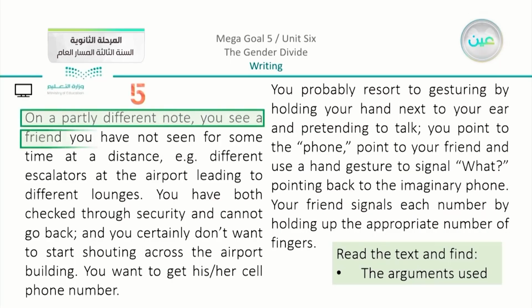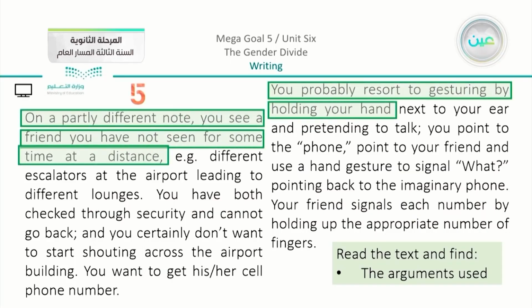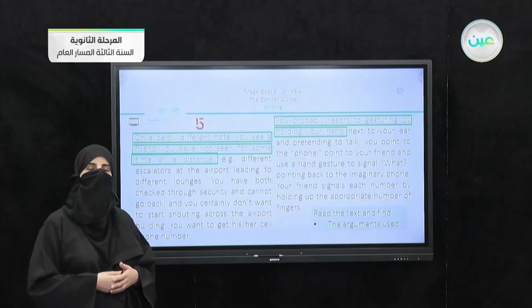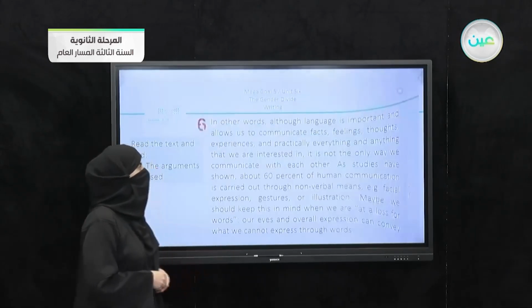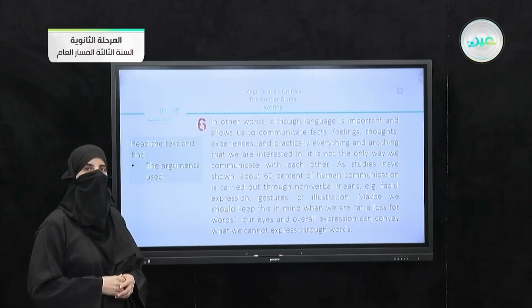The argument is: on a partly different note, you see a friend you have not seen for some time at a distance. You'd probably resort to gesturing, holding your hand as a way to contact someone as if you are talking to him on the phone. So this is the argument in number 5. We do have in number